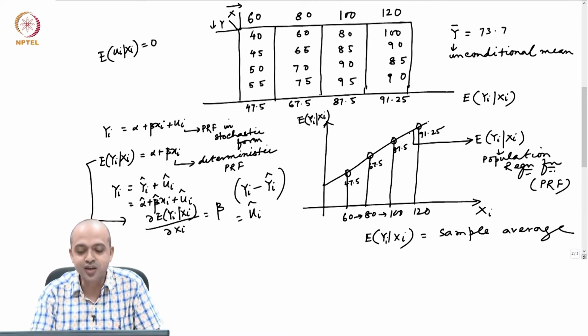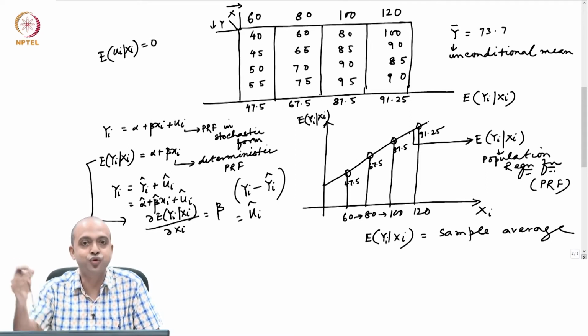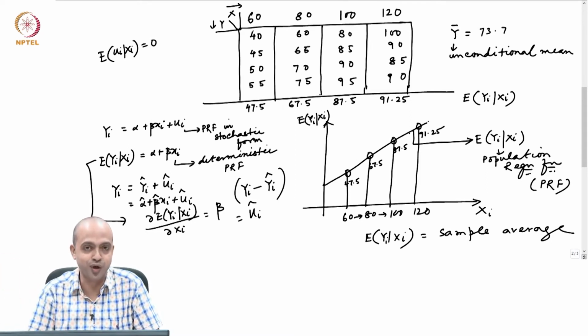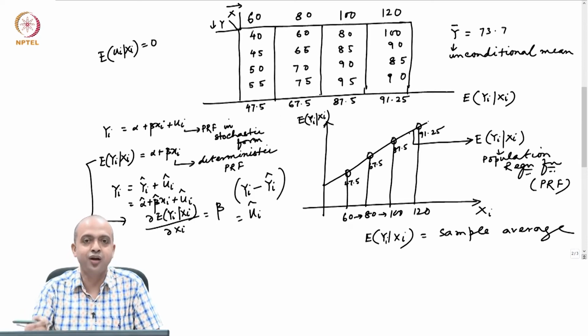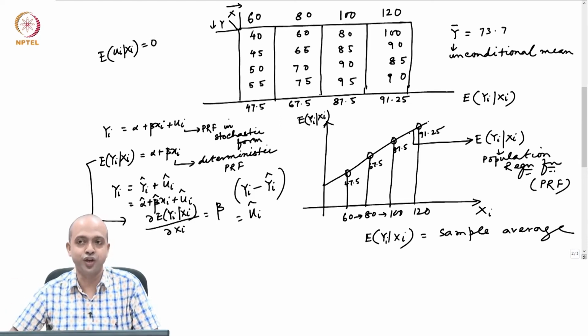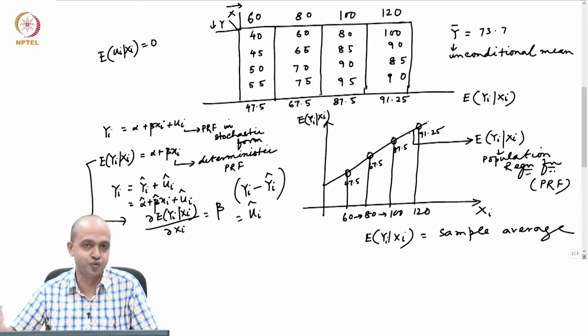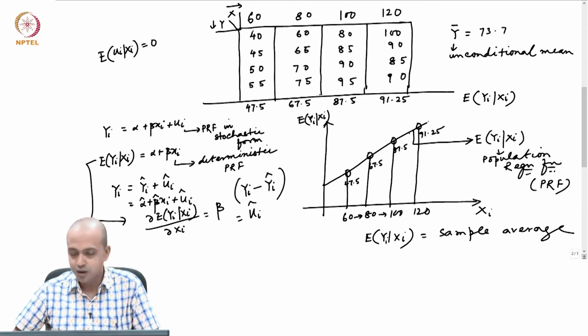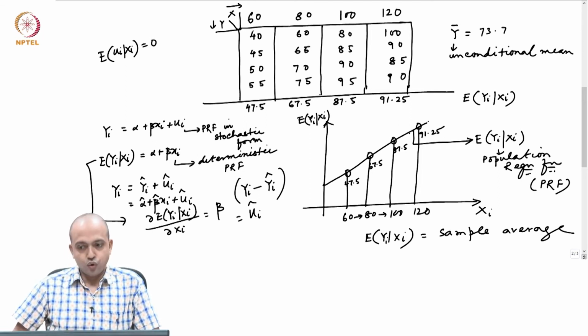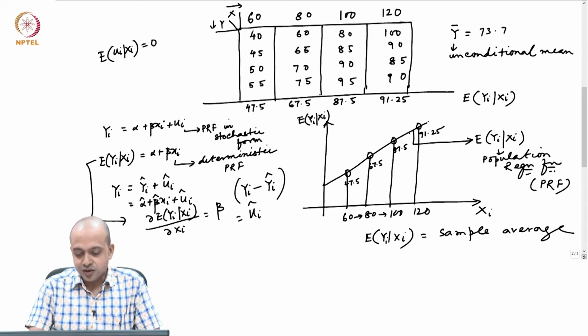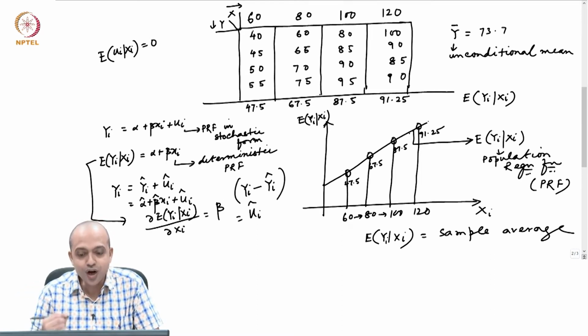This line is based on alpha hat and beta hat. If we follow those assumptions, then our alpha hat and beta hat are reliable, and they would be as close as possible to the unknown true population parameters, and then only would alpha hat and beta hat be useful for any inference making or policy making, and so on. So, this line is estimated based on certain assumptions. That means we need to know what those assumptions are.